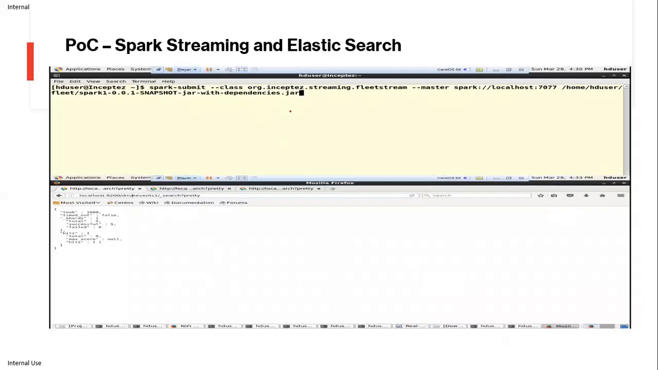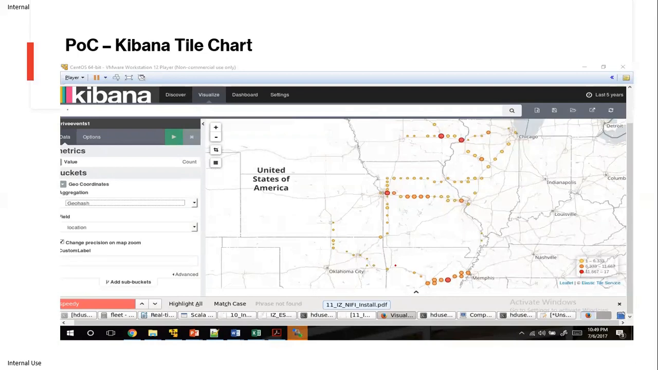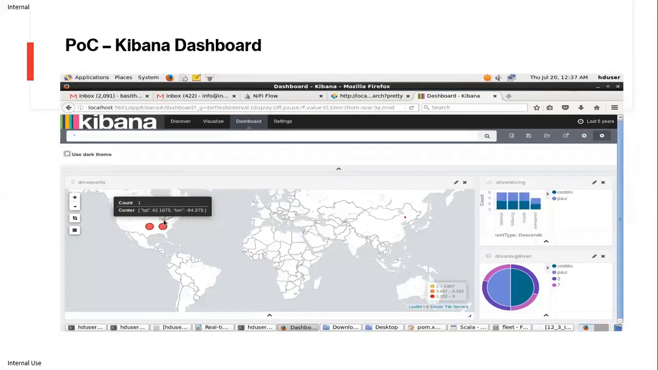Next, once that data is available in Kafka, I submitted the Spark streaming job. It will process this real-time data from Kafka and the existing customer data from the HDFS file. Finally, it will load the data into the Elasticsearch DB. I have created this Kibana tile chart, which shows the vehicle location where the vehicle is present at that time, and also the path and route of that vehicle. Finally, I have created this Kibana dashboard.